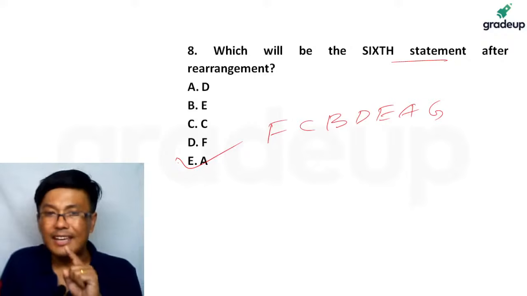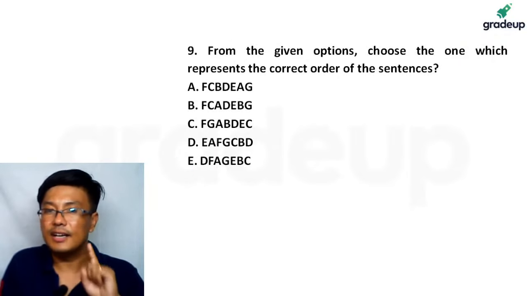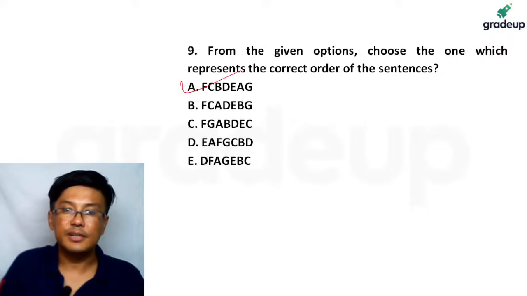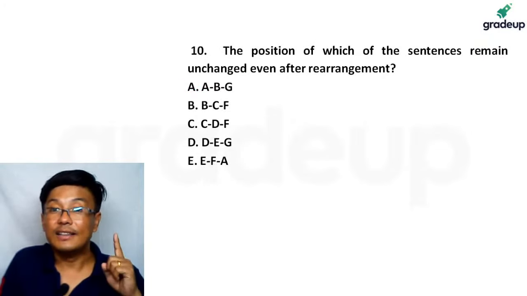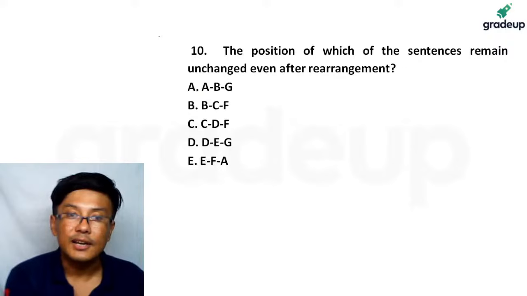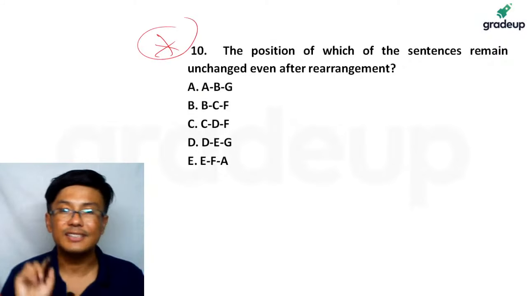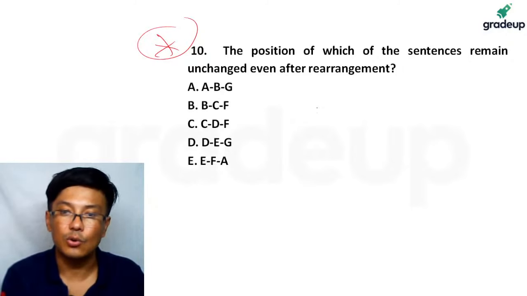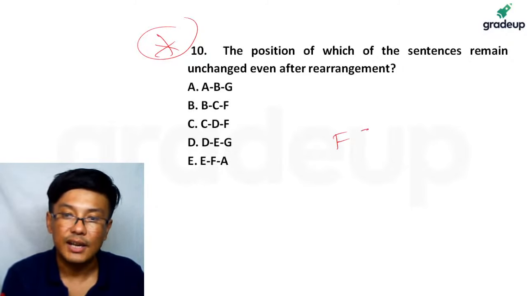Now there is only one place where, if you notice, this is one question, so FCBDEAG is the answer. Now there is one question which I would like everybody to be very careful of. This is a question which is new. It has never been there in any of the earlier questions. So what is the correct sequence? FCBDEAG, right?